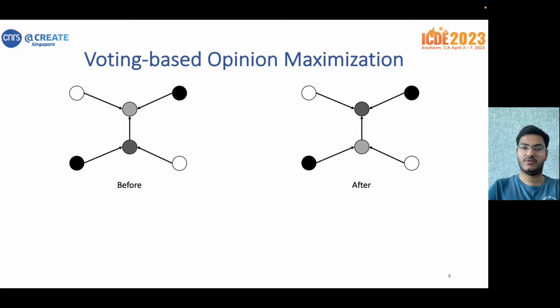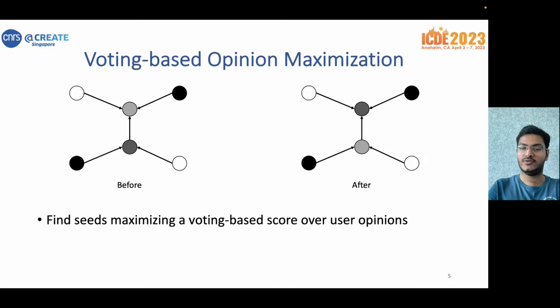These issues can be resolved by a voting-based opinion maximization problem, where each user has real-valued opinions about a particular campaign. The seeds have the maximum possible opinion value. Eventually, as the opinion diffuses in the network, each user updates his or her opinions according to those of his or her neighbors. Note that here a user's opinion can decrease with time, as has happened to the lower node in the middle. Given this, the goal is to find the seeds which maximize a given voting-based score over the user opinions. Let's now formalize our problem.